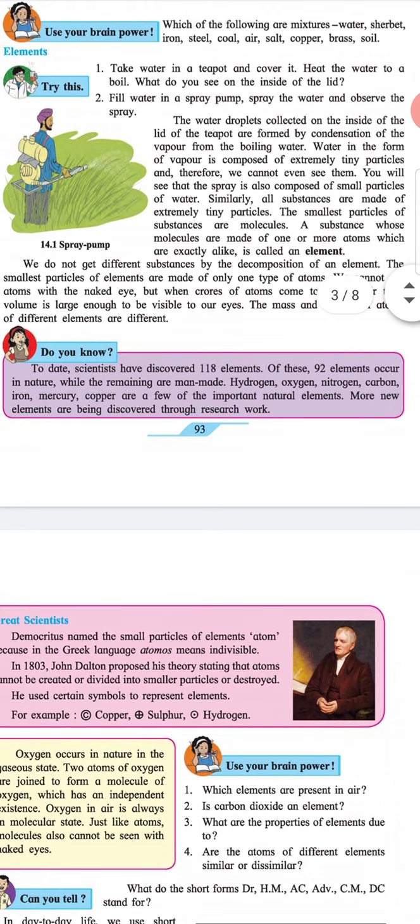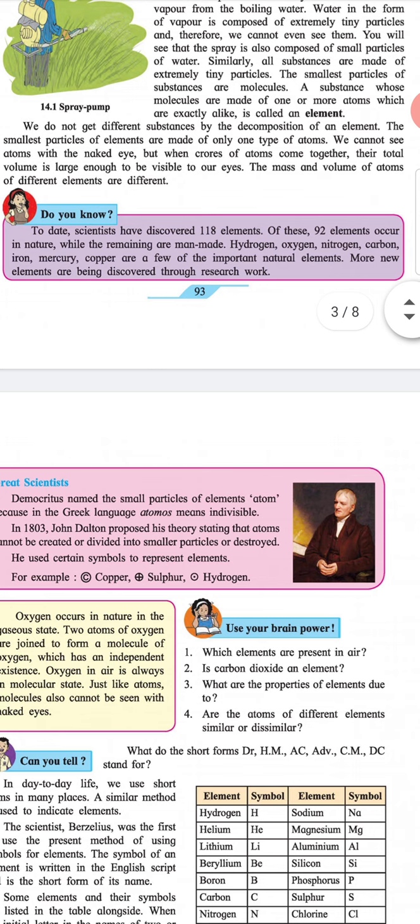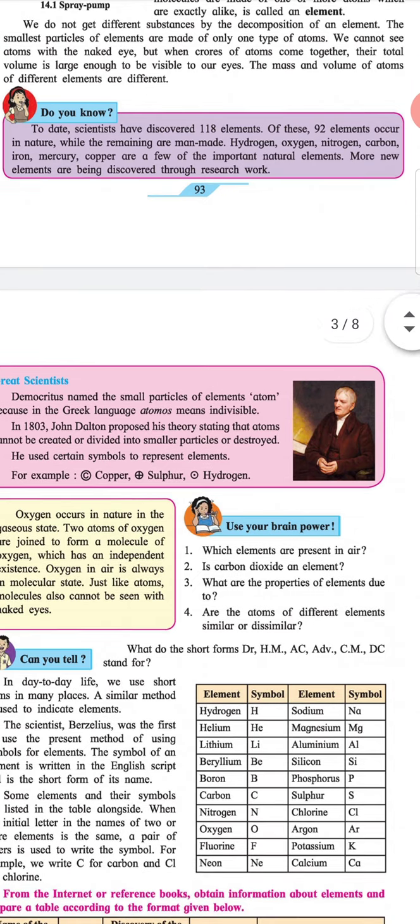Heading: do you know? To date, scientists have discovered 118 elements. Of these, 92 occur in nature, while the remaining are man-made. Hydrogen, oxygen, nitrogen, carbon, iron, mercury, copper are a few of the important natural elements. More new elements are being discovered through research work.